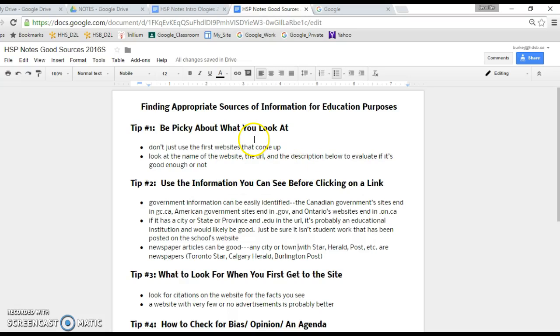So here's some information about how to find good sources that are probably going to be appropriate for you in the context of this course. There's 6 tips here. You're going to have access to this document as well as this video.